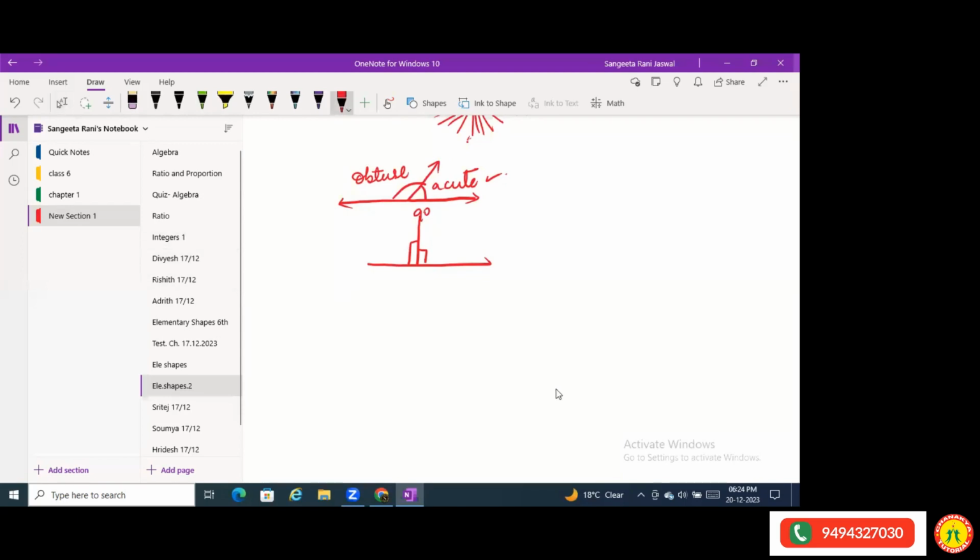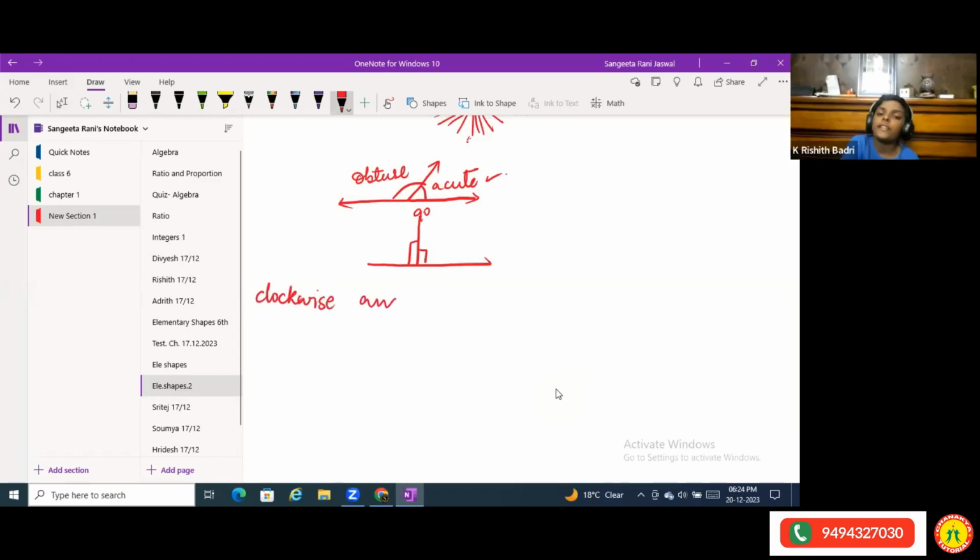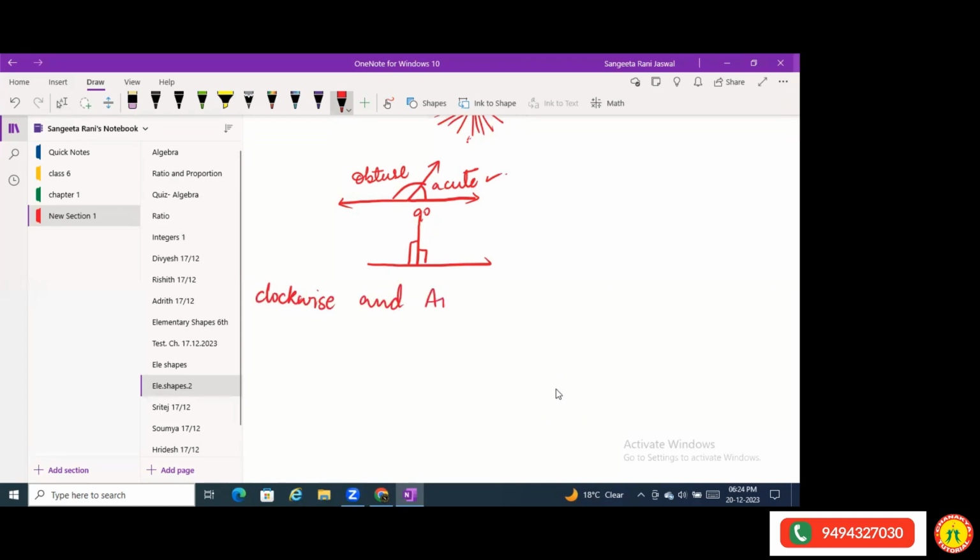Then next is coming to clockwise and anti-clockwise direction. Clockwise, the name itself says it. Clockwise means the direction in which the clock rotates. Anything that goes with the direction of a clock is called clockwise.